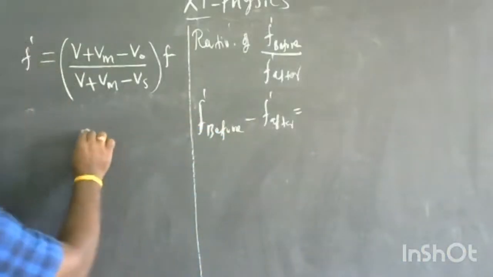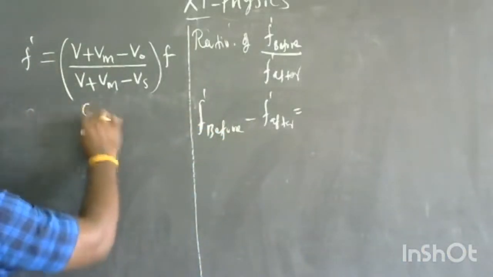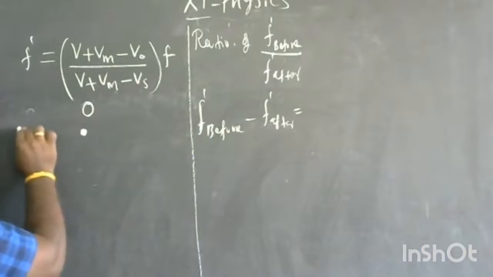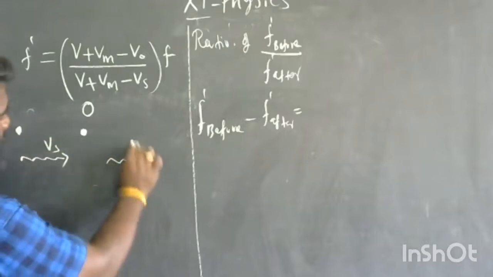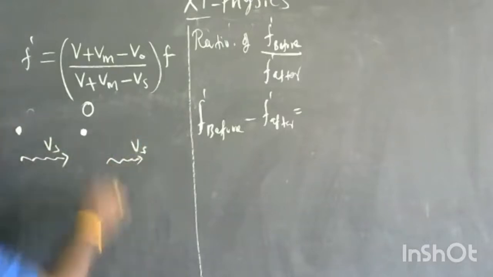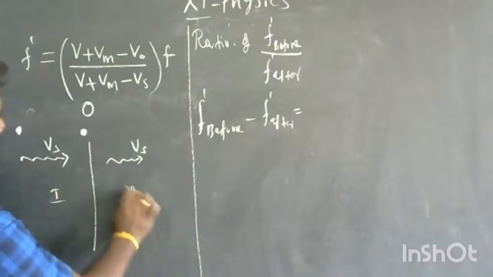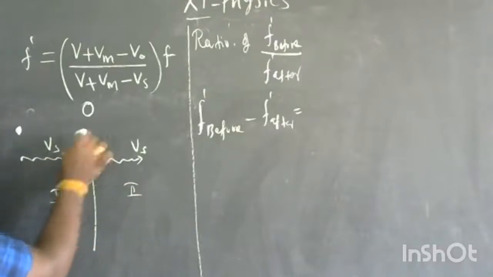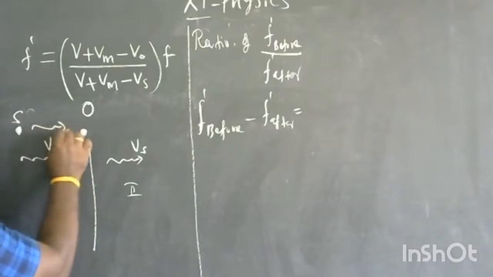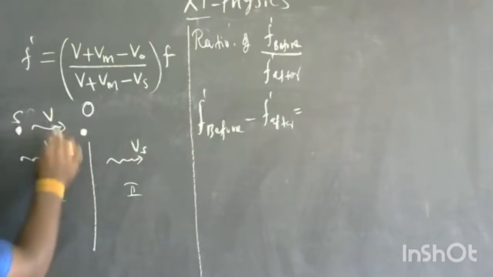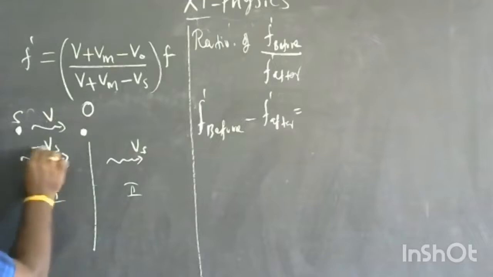Here at this point I take the observer. The source is moving from this point with velocity Vs, and after crossing the observer it also moves with velocity Vs. This is the first part: the source is moving towards the observer. The sound wave travels like this, both moving in the same direction, so Vs is taken as a positive quantity.